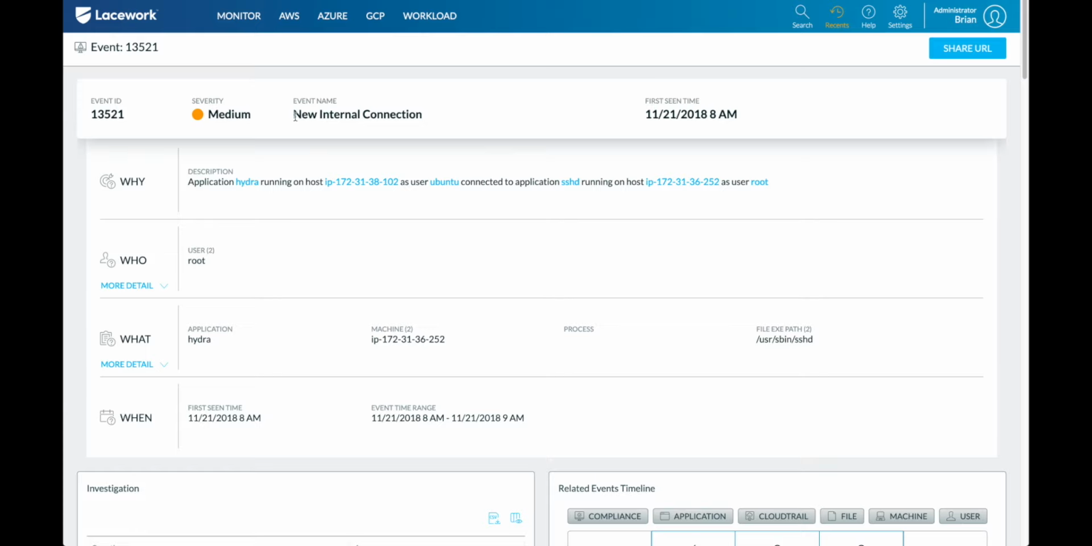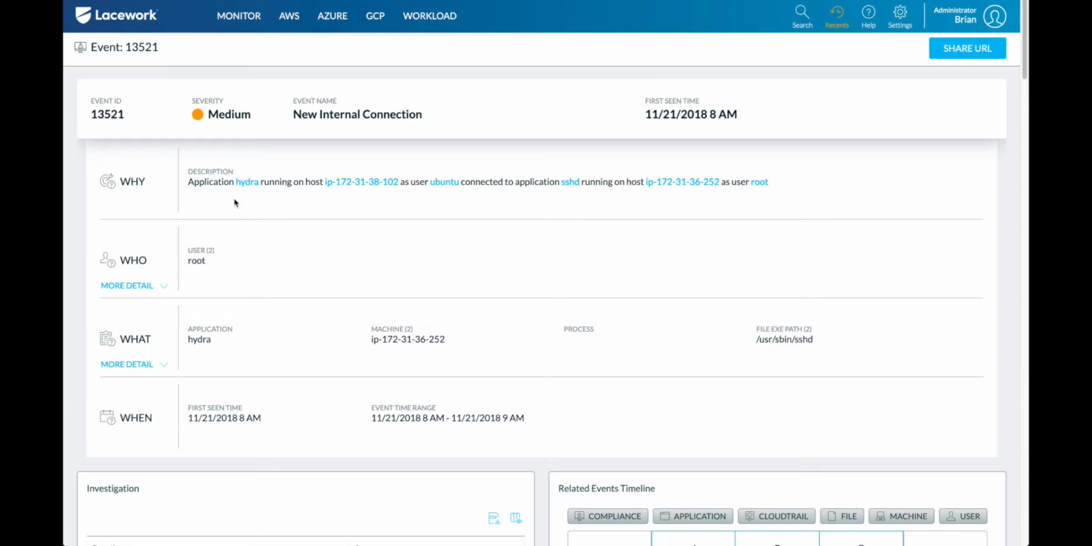You get a new event that said new internal connection, and this is the description that you would get. So at first I get this alert and I think, okay, let's take a look here. I've got this application running on this host as this user, connecting over SSH to this host as the user root. Now for me, if I was going to triage this, I might see the user root, that's one level of concern. And then let's just say for argument's sake, I don't know what this application is. That would be enough for me to say, okay, I want to further investigate this.